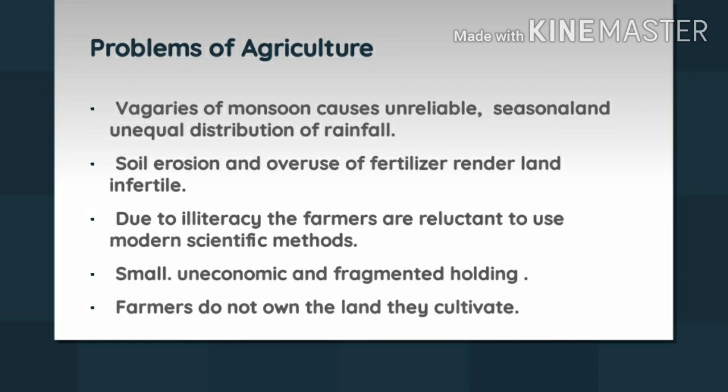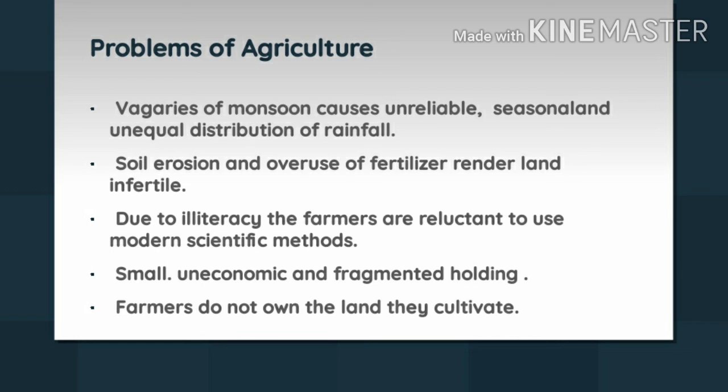There is this tenure system in India. The person who is cultivating the farm is not actually the owner of the land, it's rather the landlords who are the owners. So they are not interested at all in improving the land, and the cultivators are also not very keen on investing in land which does not belong to them. But this can be rectified if the cultivators are made the owners of the land by the government.